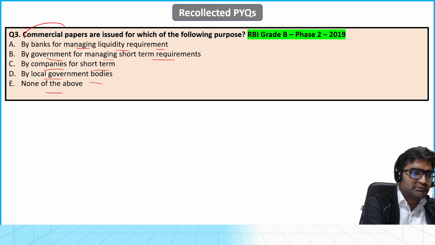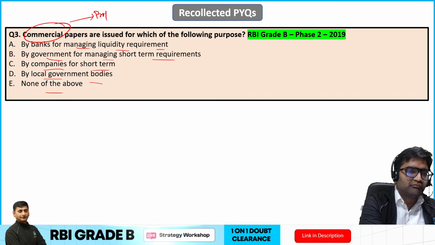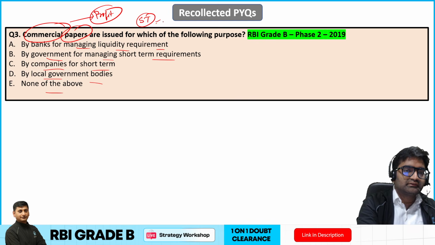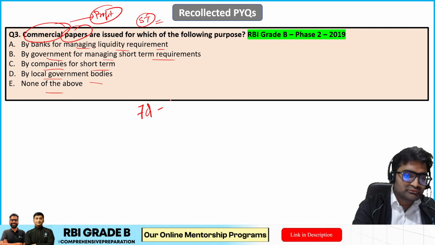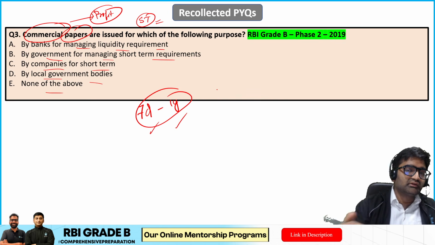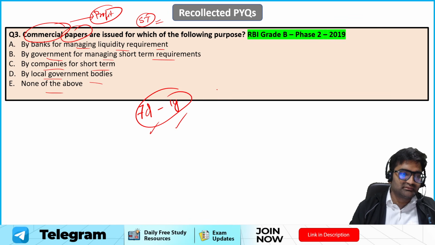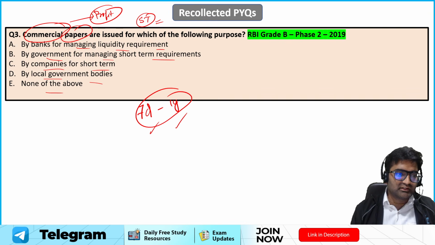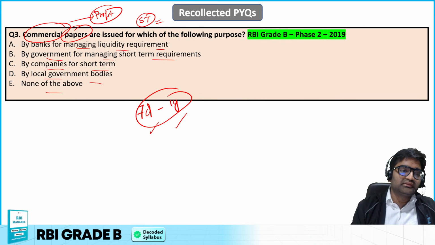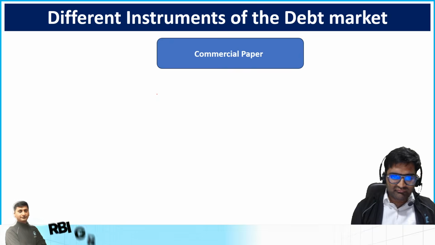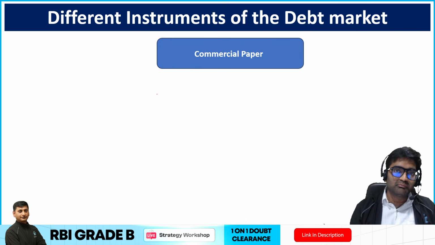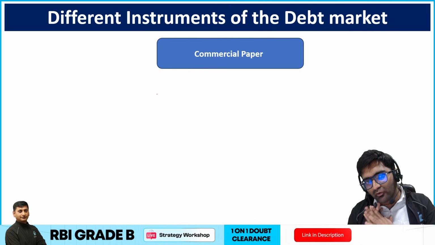The term commercial itself says this is for high profit purposes, and commercial papers, as I already told you, are issued on a short-term basis. The time period of commercial paper is 7 days to 1 year. It can be any time period within this range, not less than 7 days, not more than 1 year. That is why these are short-term instruments issued by companies. So C is absolutely the right answer. Companies can issue other long-term bonds also, which are called corporate bonds or debentures.